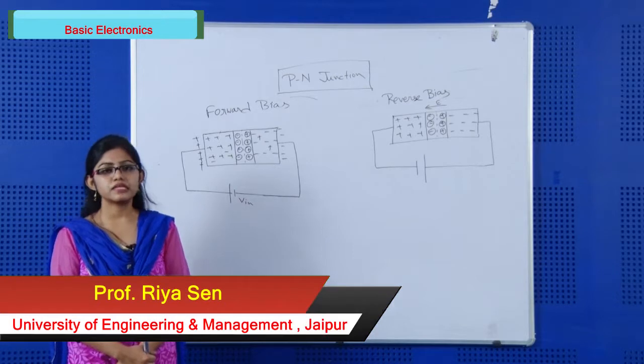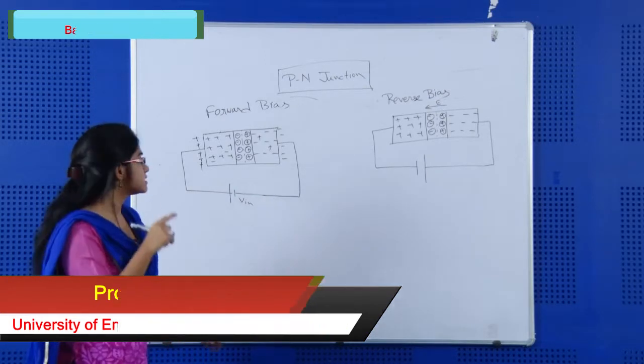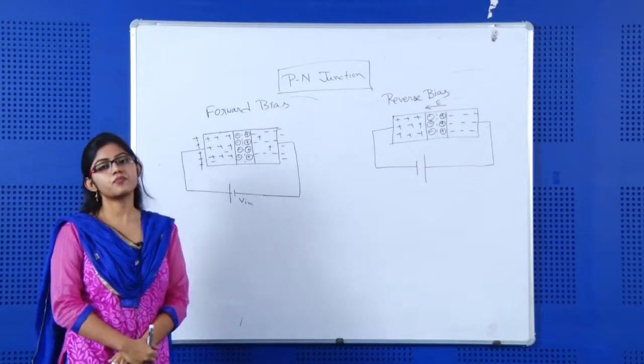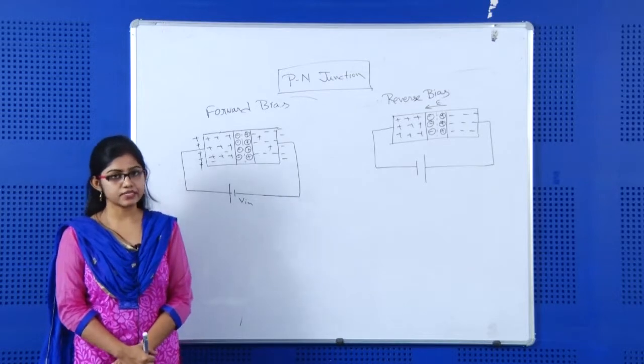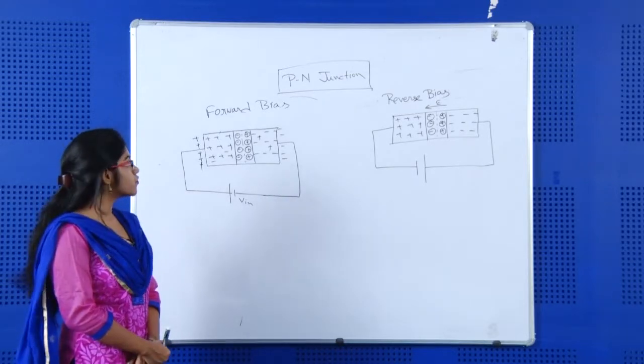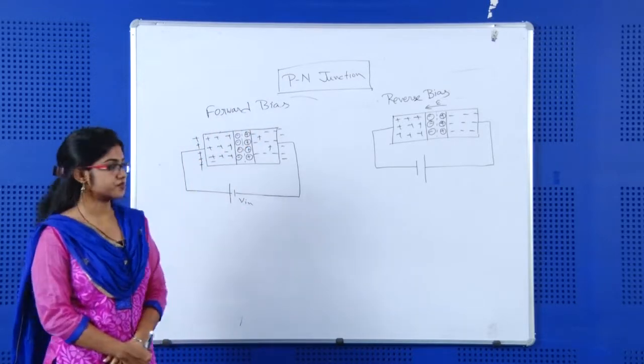Hello everyone, today we will study in detail about the PN junction. Now we will see the two biasing concepts of the PN junction diode. The first one is forward bias and the second one is reverse bias, and we will see the output waveform of the effect of forward bias and reverse bias also.